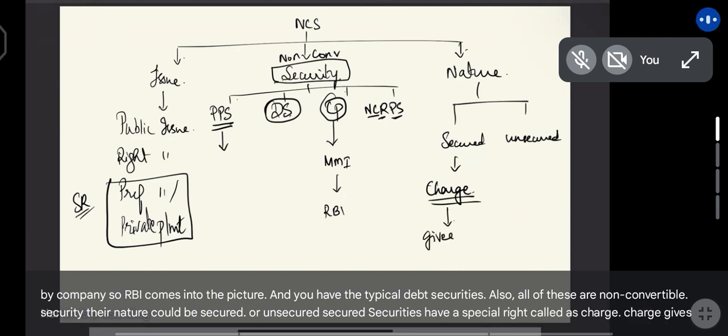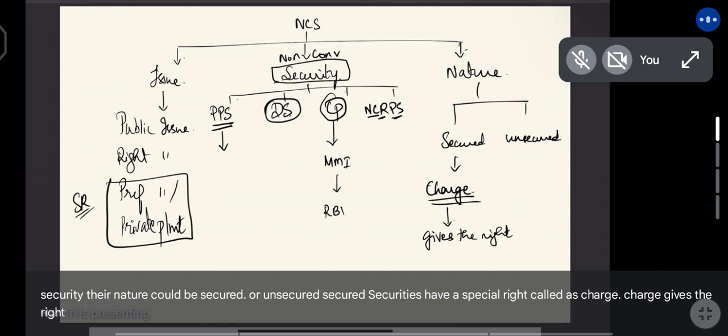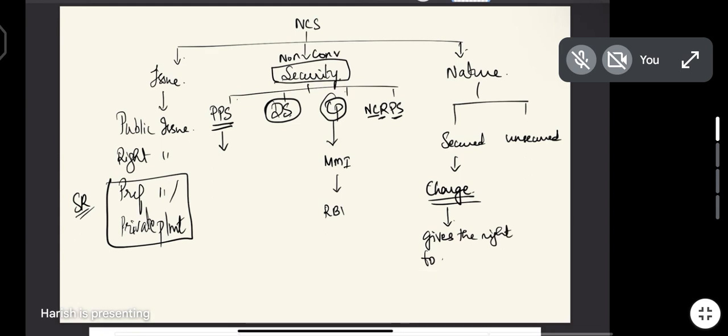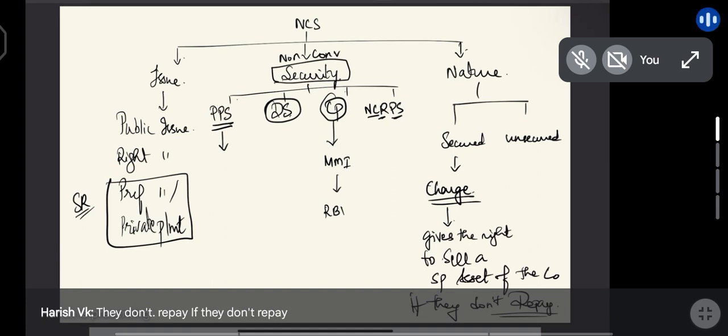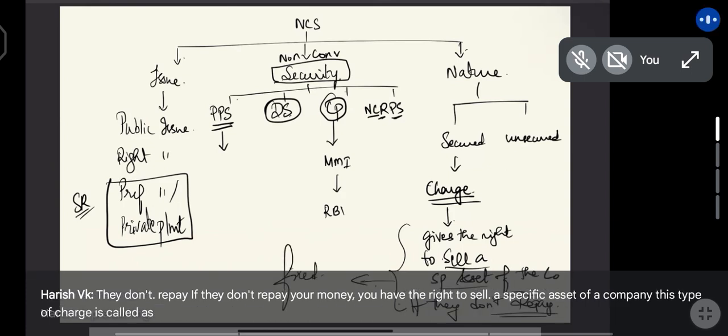Charge gives the right to sell a specific asset of the company if they don't repay. If they don't repay your money, you have the right to sell a specific asset of a company. This type of charge is called as a fixed charge.